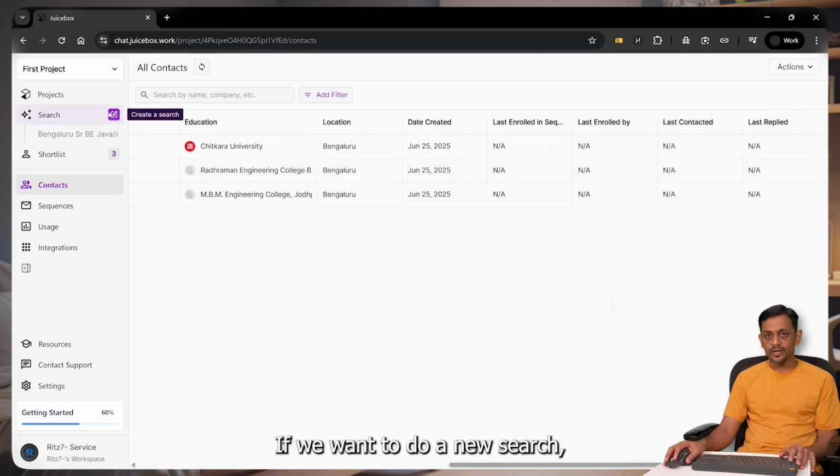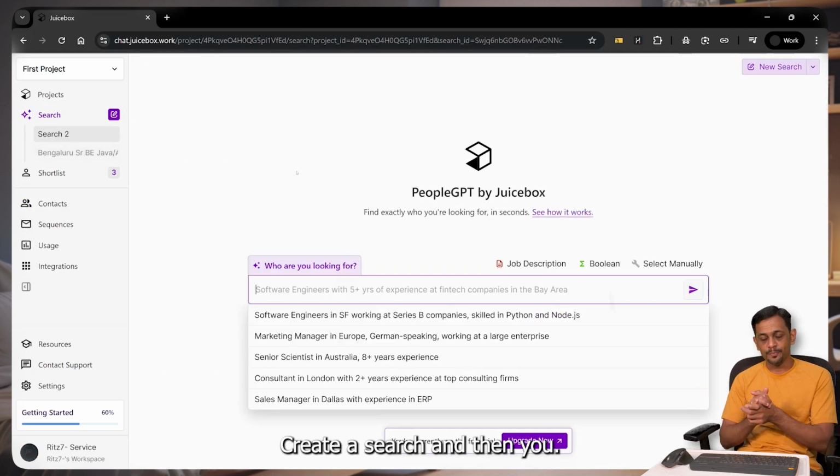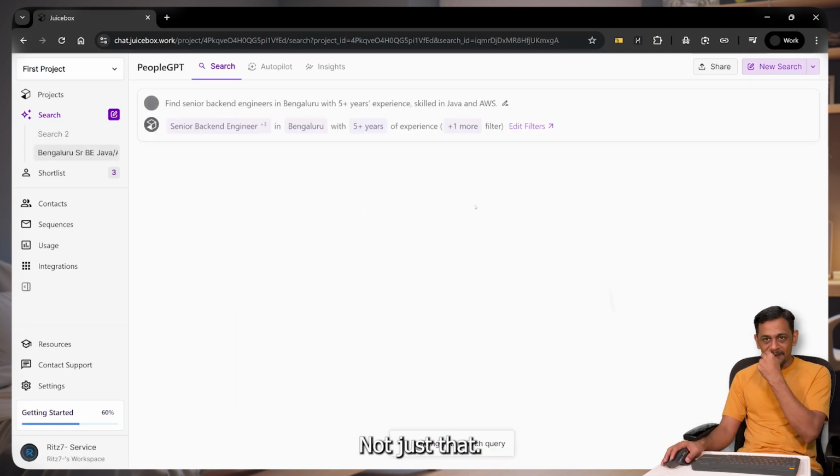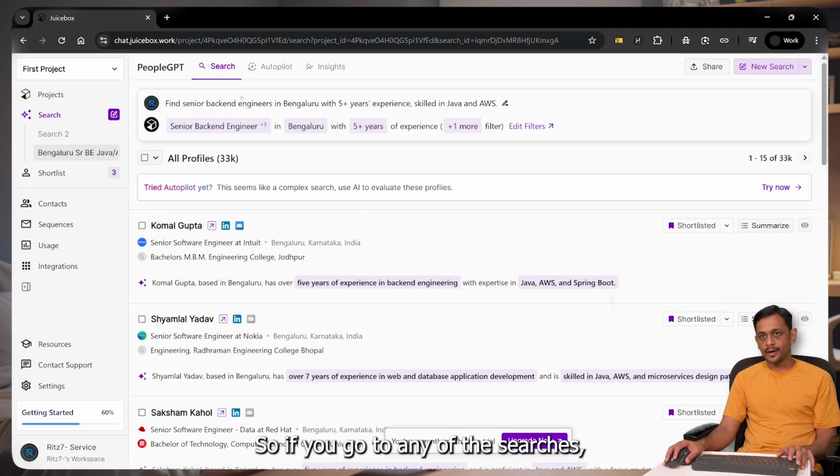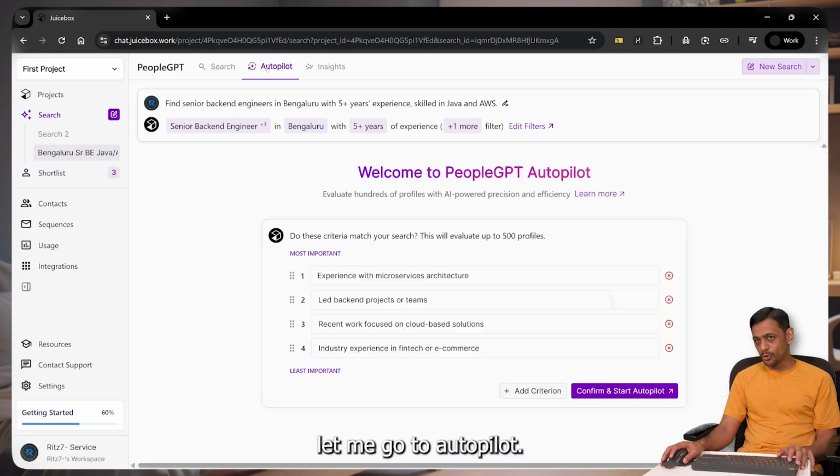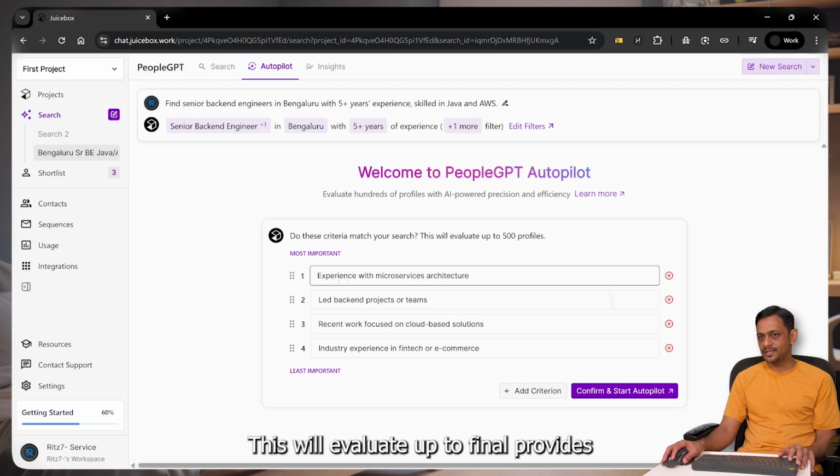If you want to do a new search, just click on this one, create a search, and there you go. It's ChatGPT, but meant for profile searching. Not just that. So if you go to any of the searches, we had like 33k matches over here. Let me go to autopilot, and this is very interesting. You can see, do these criteria match your search? This will evaluate up to 500 profiles, right?